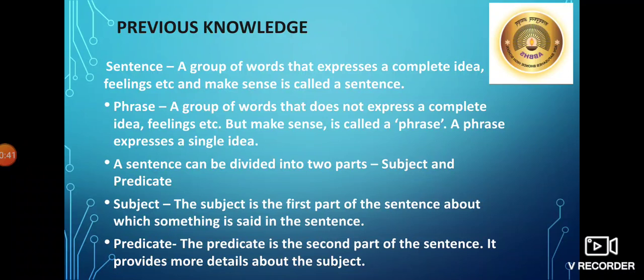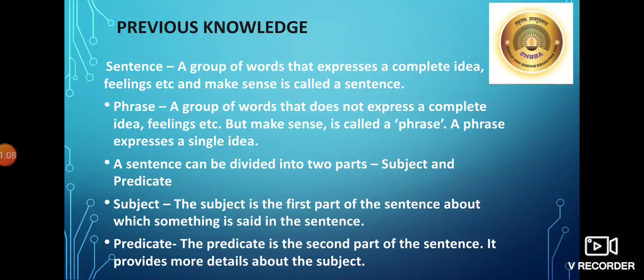Sentences. A group of words that expresses a complete idea, feelings, etc. and makes sense is called a sentence. Phrase. A group of words that does not express a complete idea, feelings, etc. but makes sense is called a phrase. A phrase expresses a single idea.